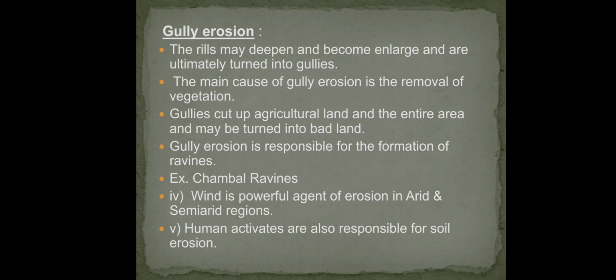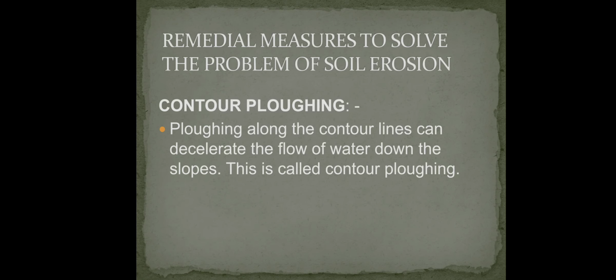Gully erosion. The rills may deepen and become enlarged and are ultimately turned into gullies. The main cause of gully erosion is the removal of vegetation. Gullies cut up agricultural land and the entire area and may be turned into badland. Gully erosion is responsible for the formation of ravines. Example: Chambal ravines. Wind is also a powerful agent of erosion in arid and semi-arid regions. Human activities are also responsible for soil erosion.